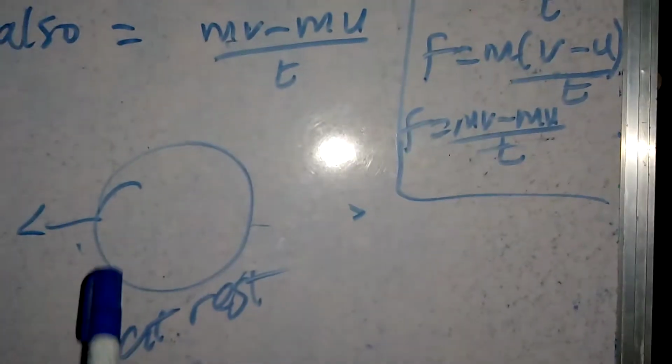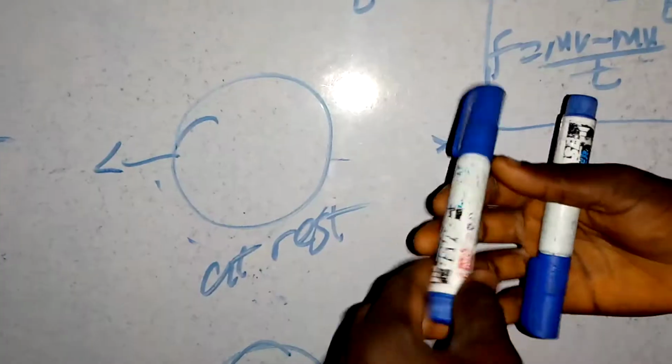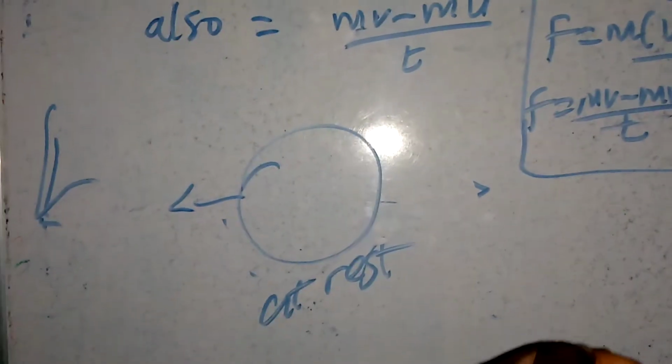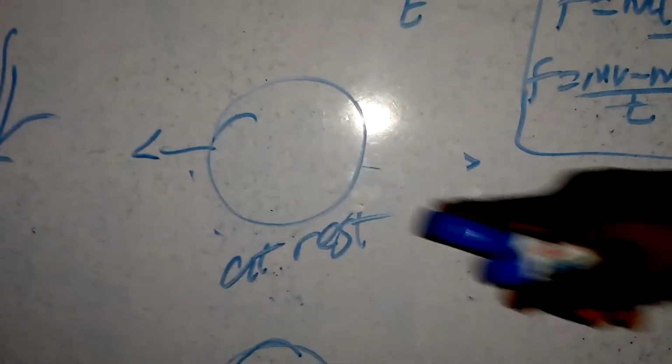Just place an object on an inclined plane, or on ordinary ground, a ball. The ball will roll unless it is kicked back to act otherwise. So that's the first law.